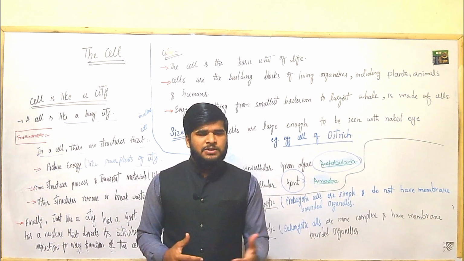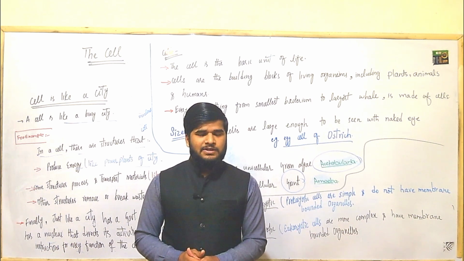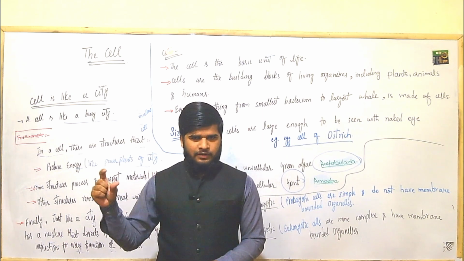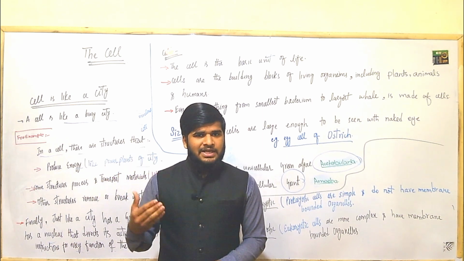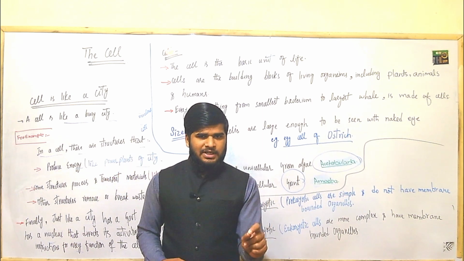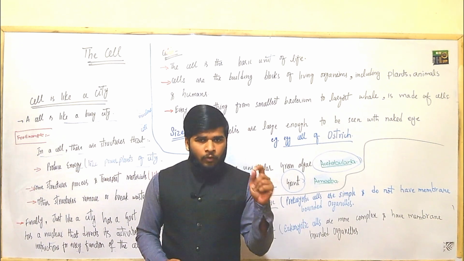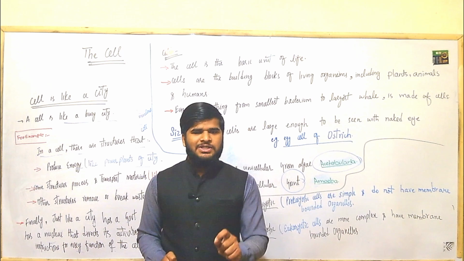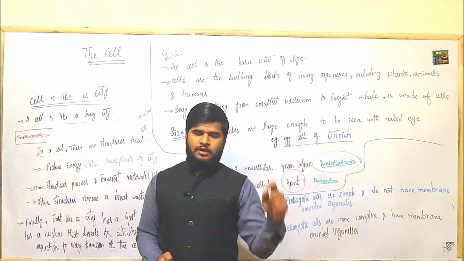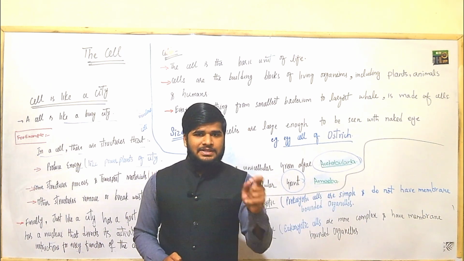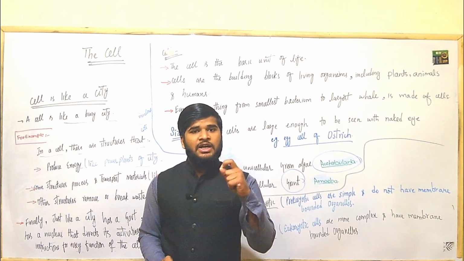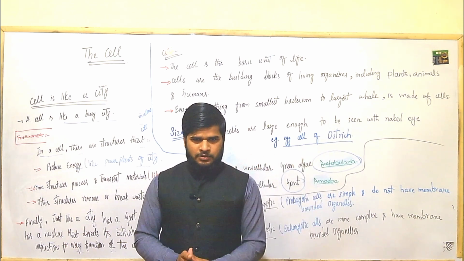So what is the basic unit of life? When we ask what the basic unit of life is, it is the thing that possesses life. We say that anything that possesses a cell has life. So the cell is the basic unit of life, and more precisely, the cell is the basic structural and functional unit of life. The cell is that thing that makes up living organisms and performs functions in living organisms.